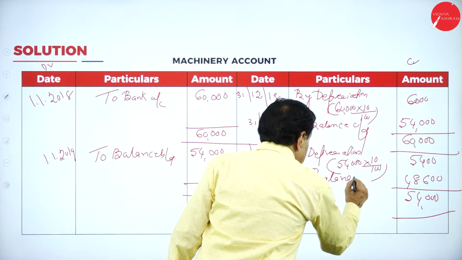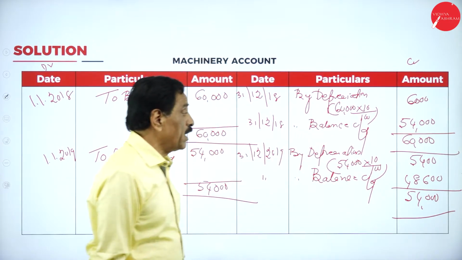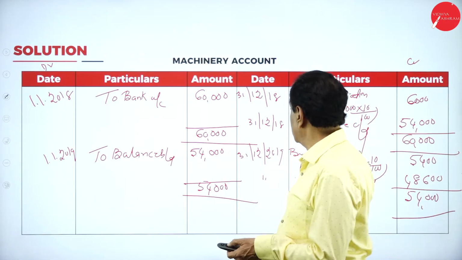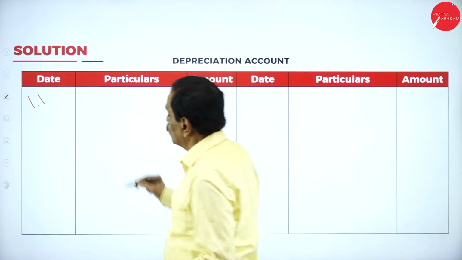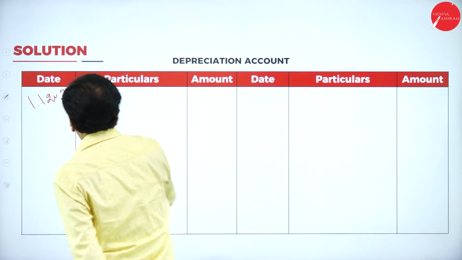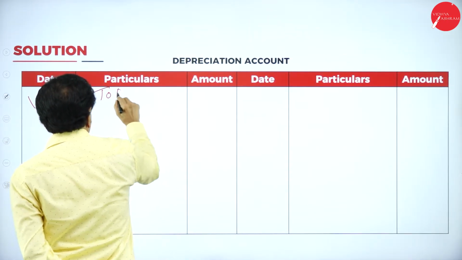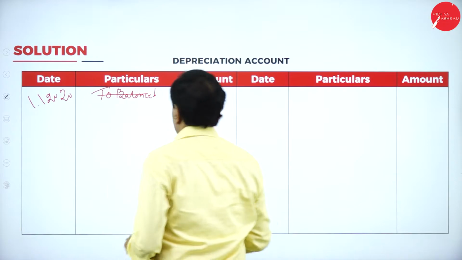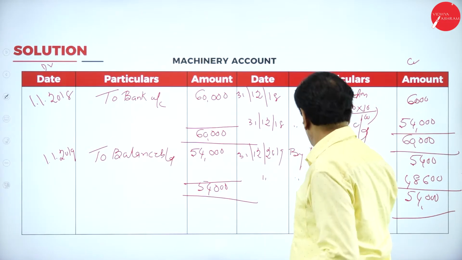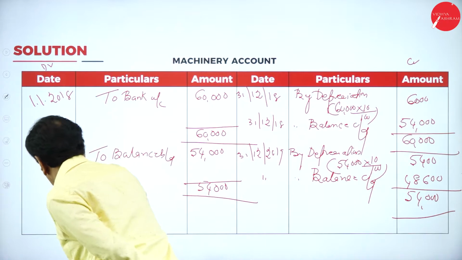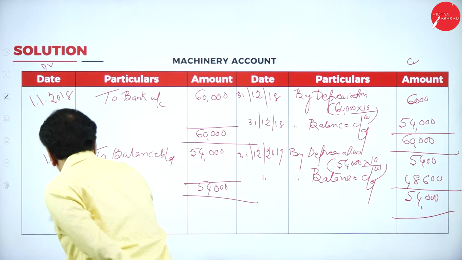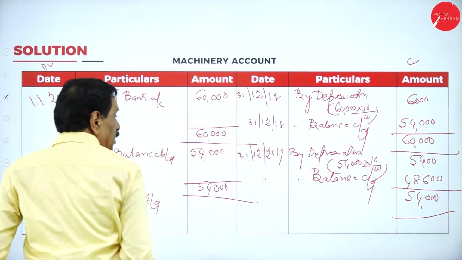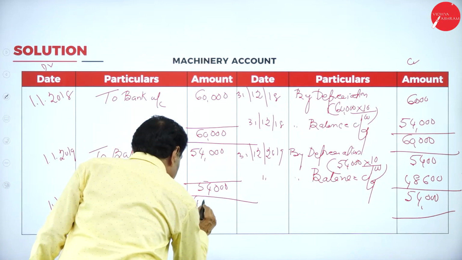48,600. At the end of the second year, the 60,000 becomes how much now? 48,600 at the end of the second year, 31st December 2019. 1/1/2020, to balance brought down. Here itself we will do it. 1/1/2020, to balance brought down. Your balance brought down is 48,600.